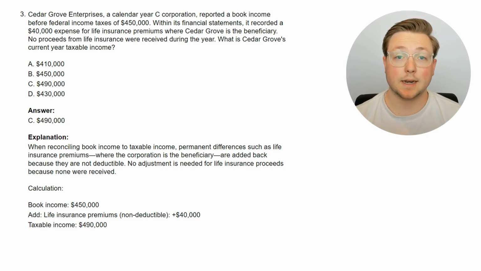And by the way, if this had life insurance proceeds, typically those are not taxable. So, in the same way that the life insurance premium expenses are not deductible, the life insurance proceeds, if they did receive them, are typically not taxable. So, just pointing that out there for you. And that makes the calculation really easy. Since it's not deductible, you add the $40,000 back to get the taxable income. Okay, now let's go to the last question and pretty much let's put it all together.